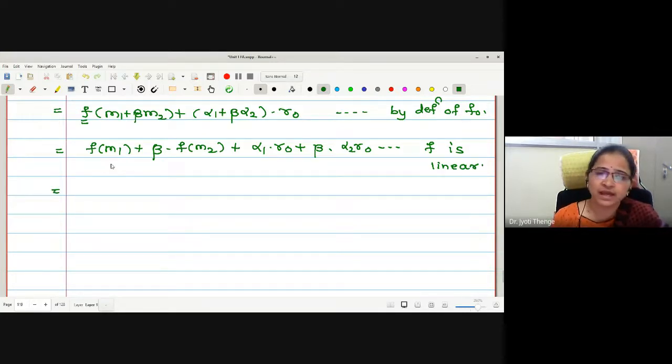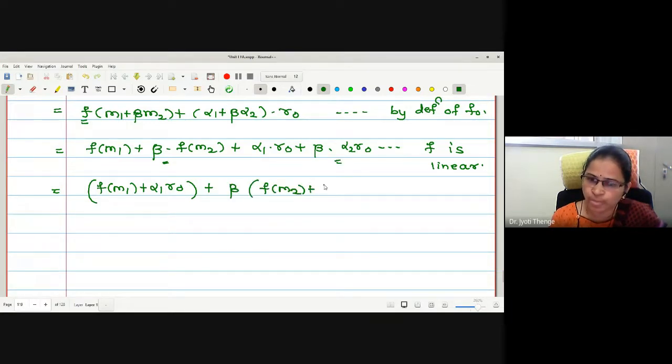Now let us take the elements with suffix 1 together. Therefore, can I write this as f of m1 plus alpha 1 r naught in one bracket? Then taking beta common, I will write the bracketed term as f of m2 plus alpha 2 r naught. Look at this structure. May I say this is the f naught image of w1, m1 plus alpha 1 x naught? The pre-image of r naught will be x naught. Correct?